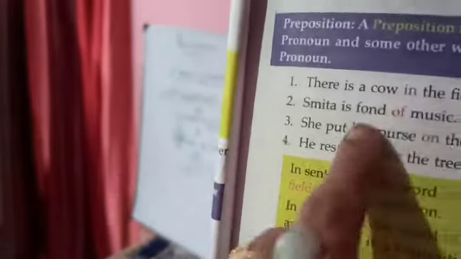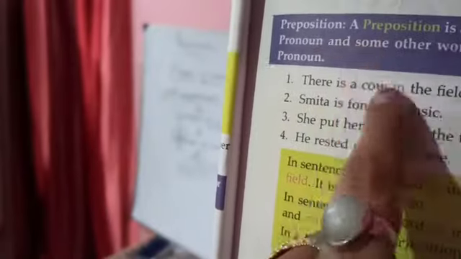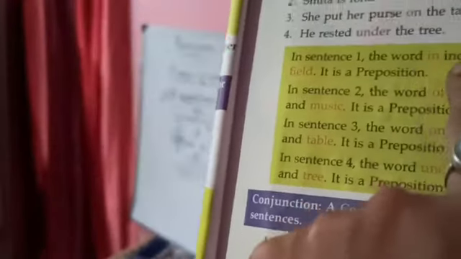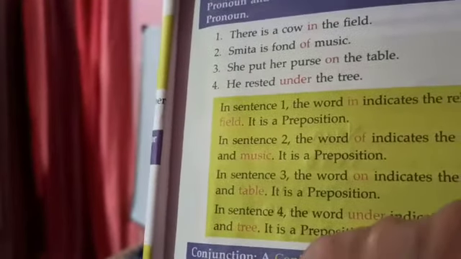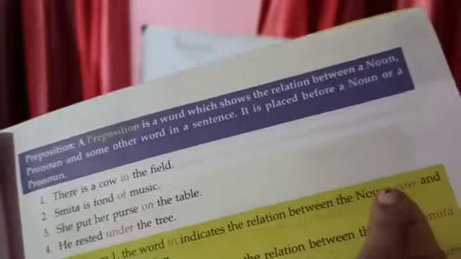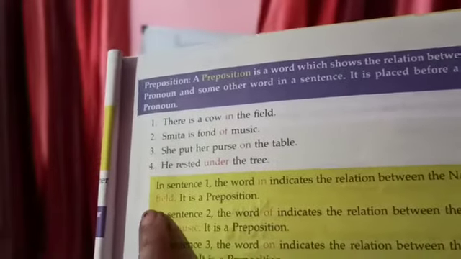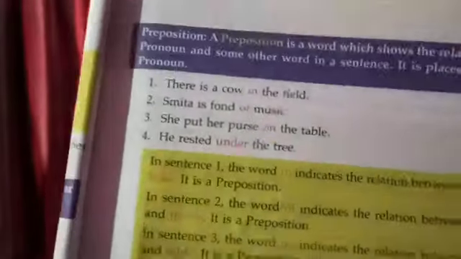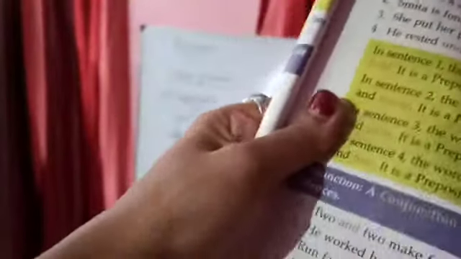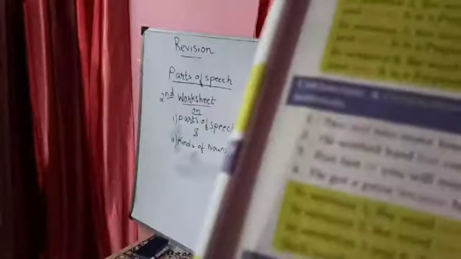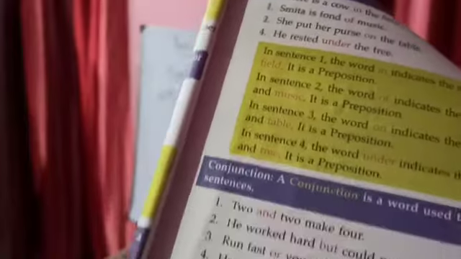So where is the cow? It is in the field. Then see the word in sentence 1, the word indicates the relation between the noun cow and field. It is a preposition. Okay, so my dear children, all these were done with you. Today is just a revision work, and all of you will learn the definitions by heart of all the parts of speech.